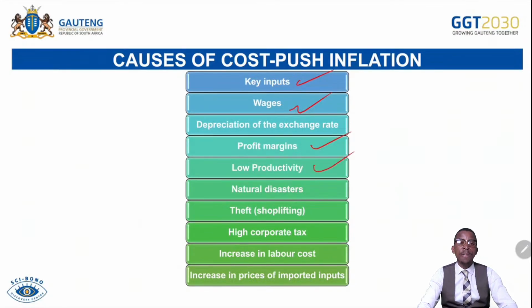Low productivity. If ever in the market there's a lower productivity while the cost of production is too high and the remuneration per worker is too high, that is accompanied by inflation.